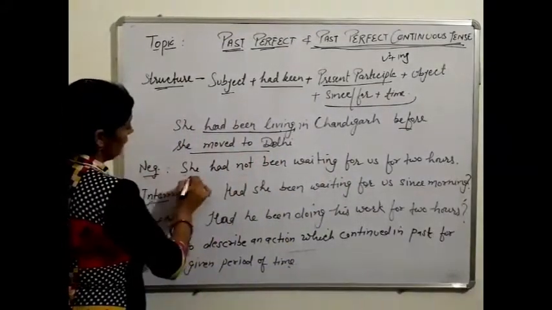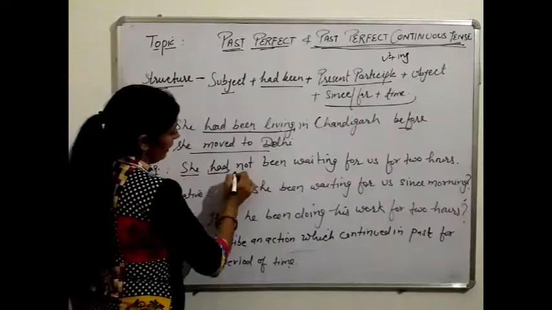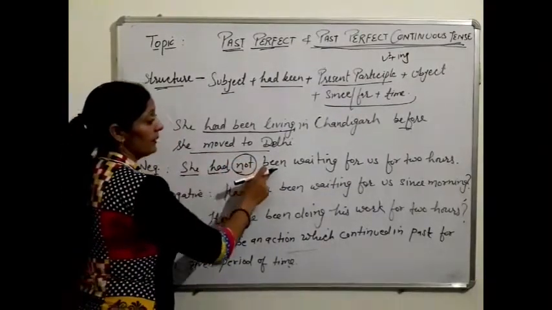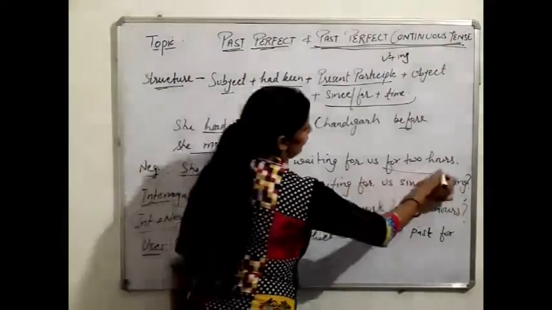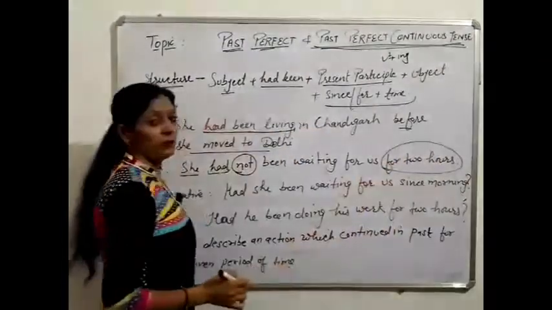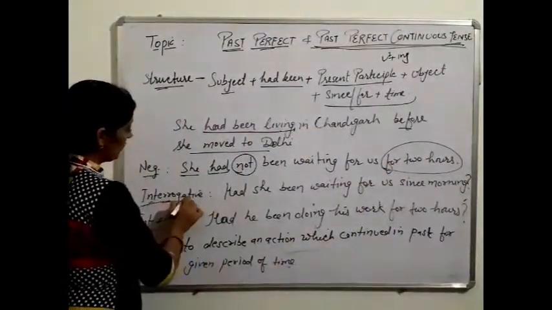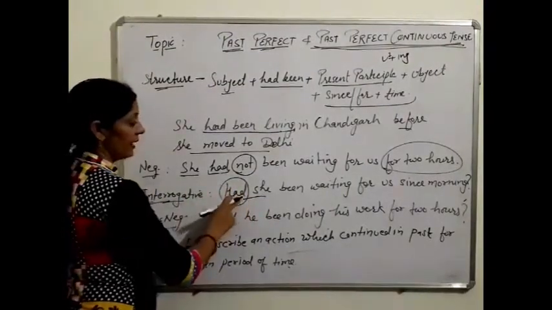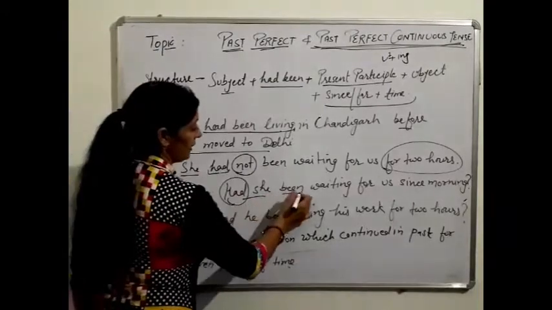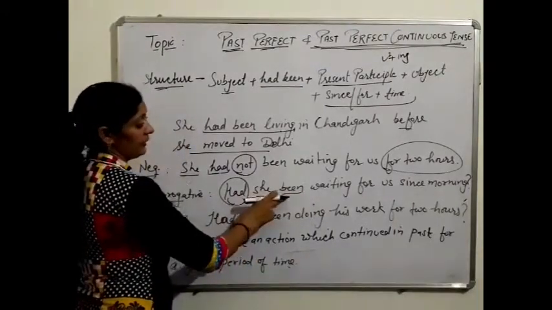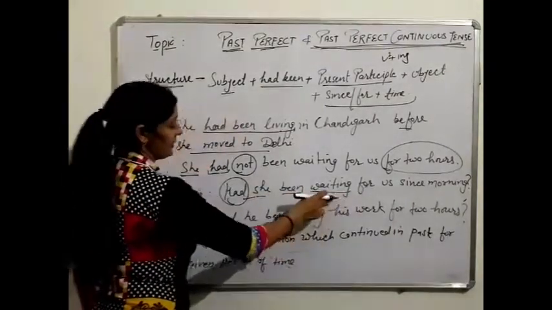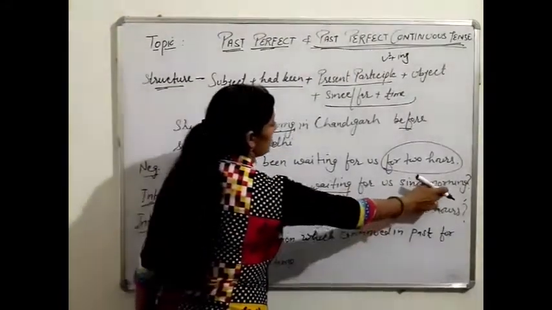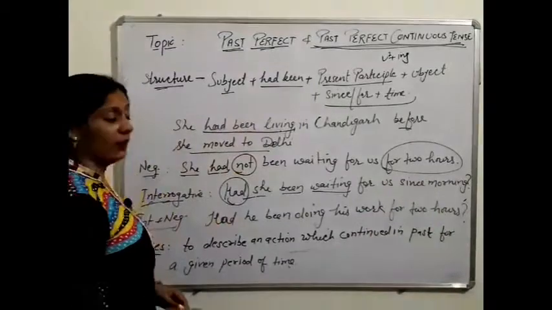In negative, we use subject, then had, after had not is used. She had not been waiting for us for 2 hours. It means time is given there. In interrogative sentences, we use had before the subject. Had, then subject, after that been. Had she been, after that verb plus ing. Had she been waiting for us since morning, and question mark at the end.